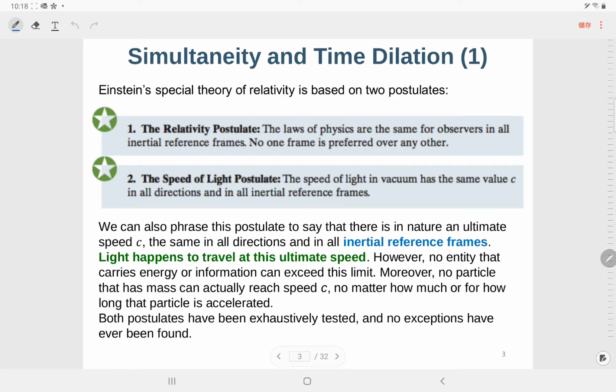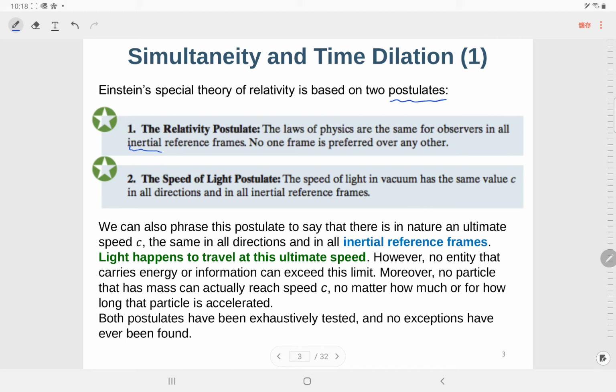So for special relativity, there are two postulates. The first one is the relativity postulate. The laws of physics are the same for observers in all inertial reference frames. No one frame is preferred over another.